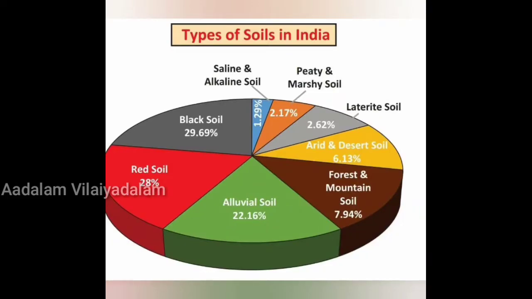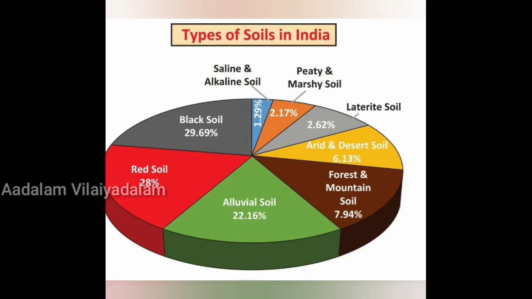The first type is alluvial soil. It is formed by the sediments deposited by streams and rivers when they slowly flow. So when the streams and rivers flow, the sediments are deposited and that is called alluvial soil. It is found along rivers like the Ganga and Brahmaputra, in the plains of Uttar Pradesh and Uttarakhand. The crops grown using this soil are rice, wheat, sugarcane and oilseeds.